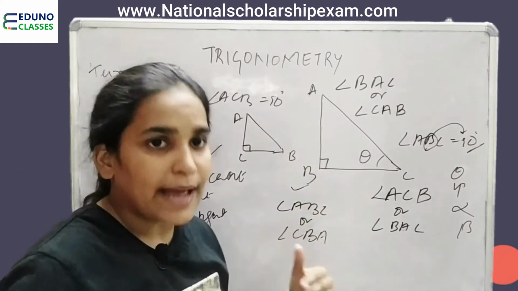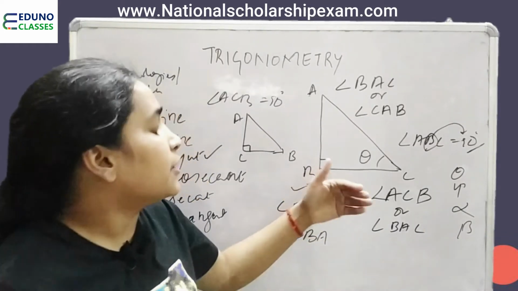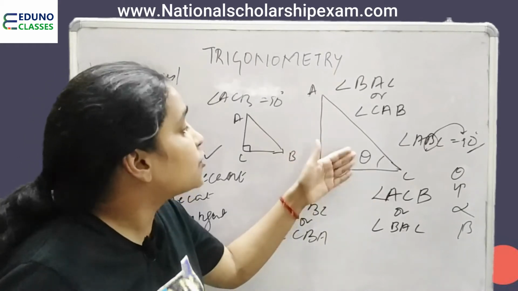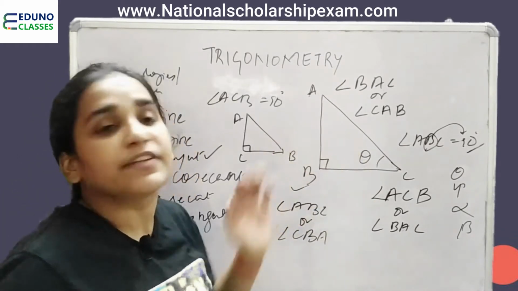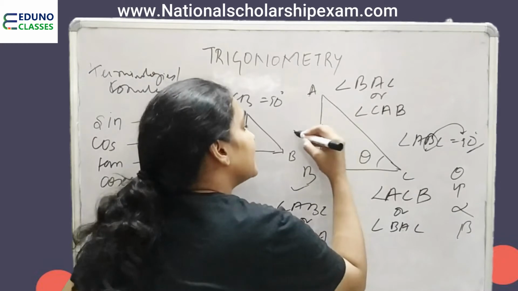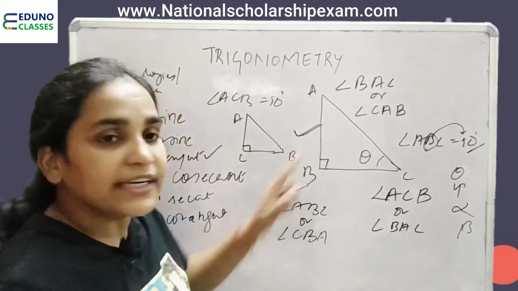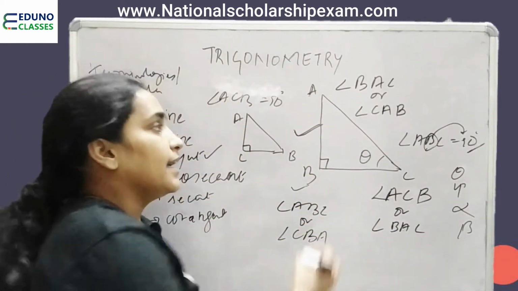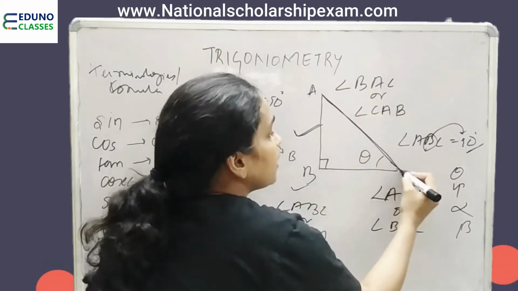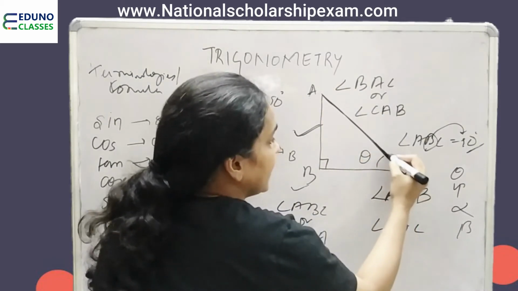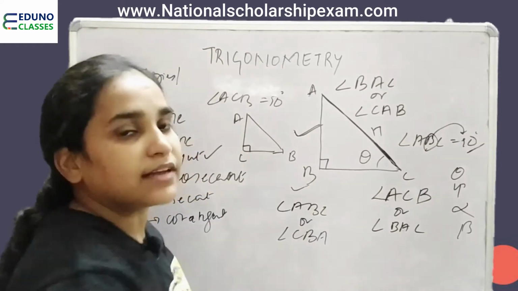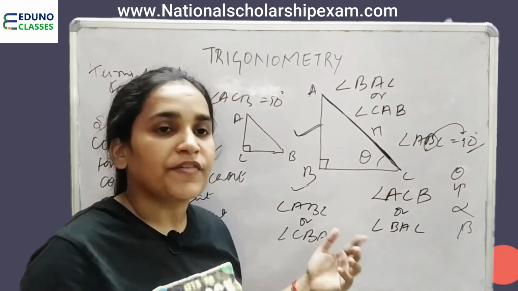I have to verbally tell you what the sides are in terms of this angle. So, I will say this side is opposite to theta.